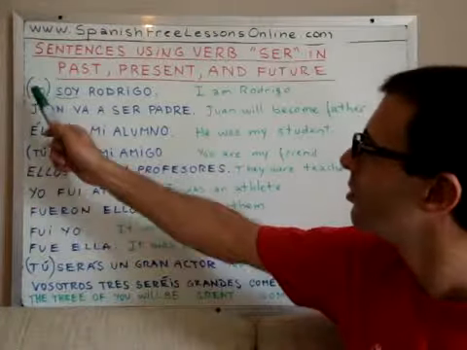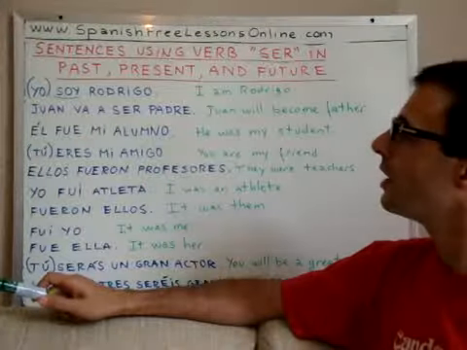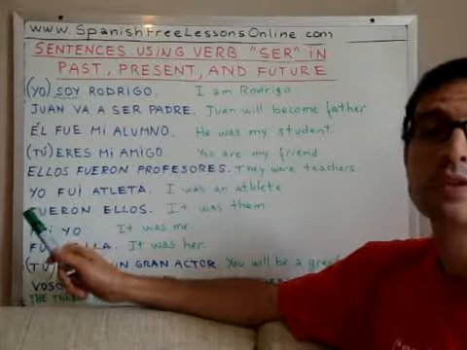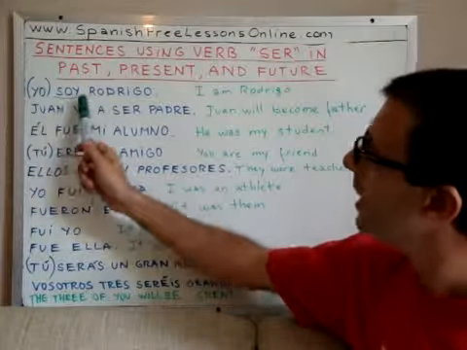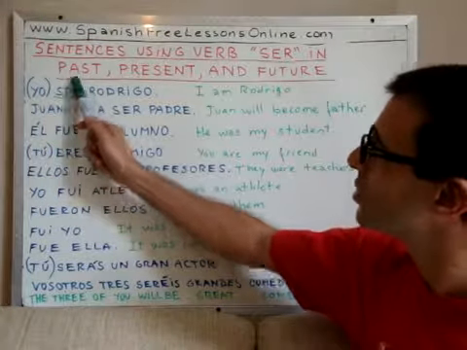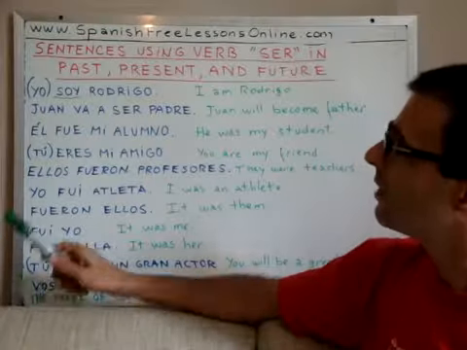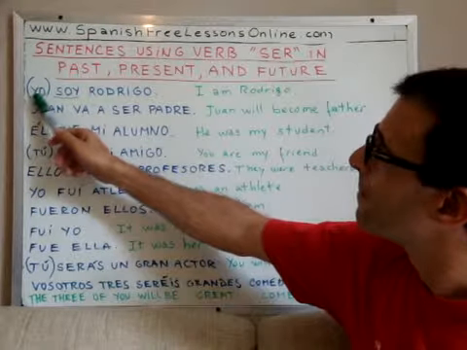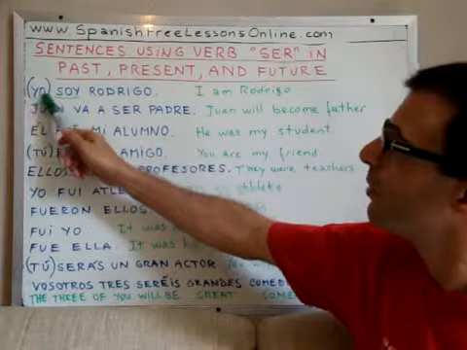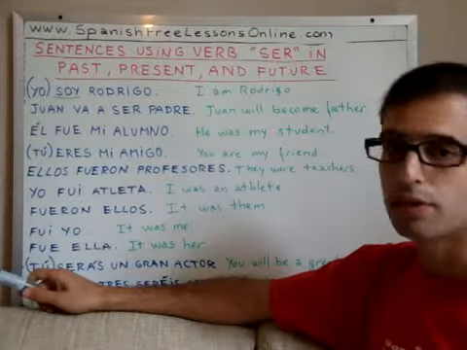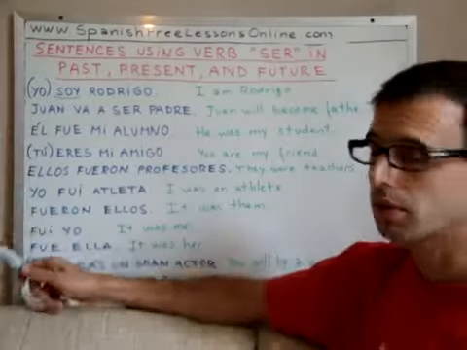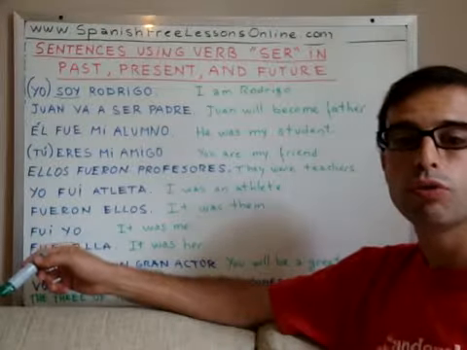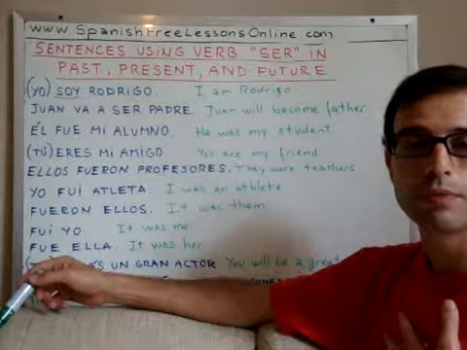for I, yo, right? And since in Spanish the person is already implied in the conjugated verb, like here, then the subject pronoun yo or I is redundant, right? So that means that we can omit it or we can include it, right? So we can simply say soy Rodrigo, right?